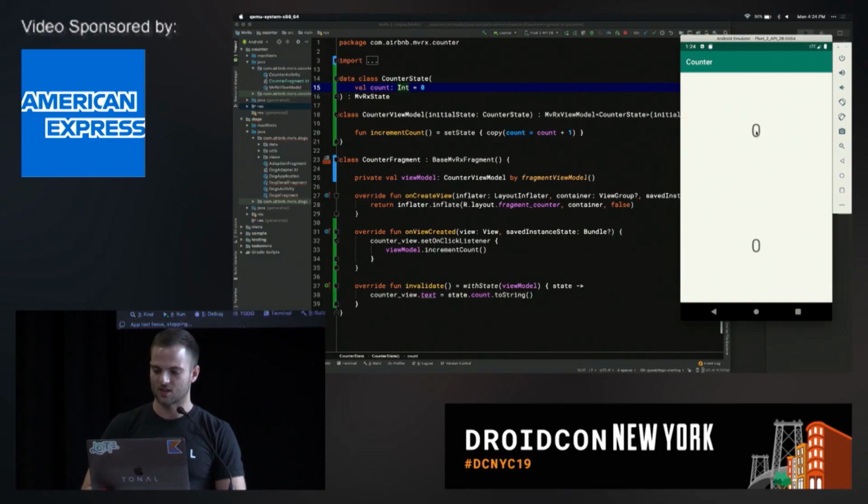Great. So counter 1, counter 2. They're independent. Pretty easy, but they're both on screen. Now, what if we wanted to share data between these fragments? I put them both on screen for simplicity, but this could be multiple fragments in a flow. It could be across different parts of your app, just within the same activity.